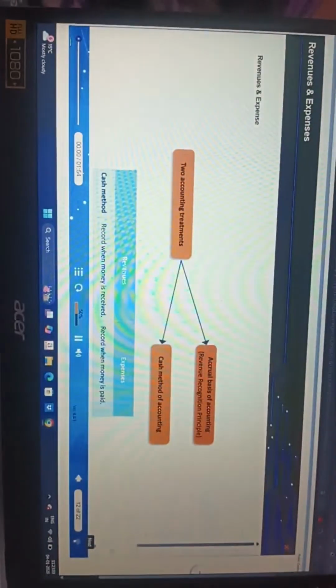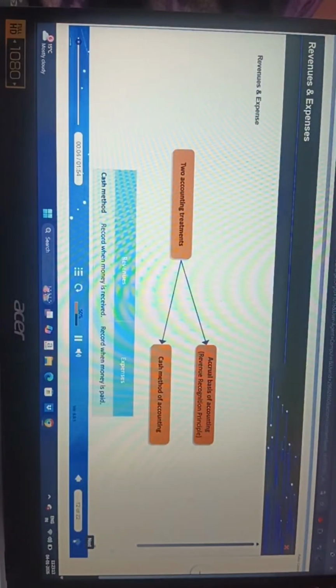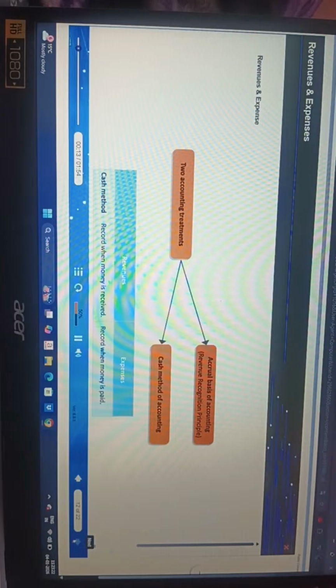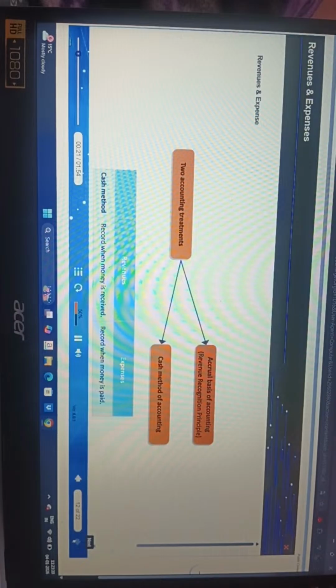The company should record revenues when they are earned under the accrual basis of accounting, and not when the company receives the money, which is generally done under the cash method of accounting. Recording revenues when they are earned is the result of one of the basic accounting principles known as the revenue recognition principle. Let us try and understand this concept with an illustration.